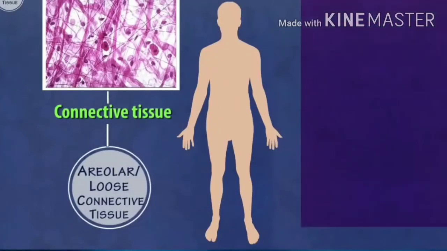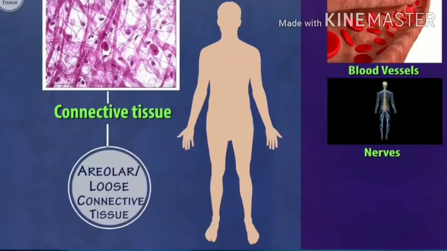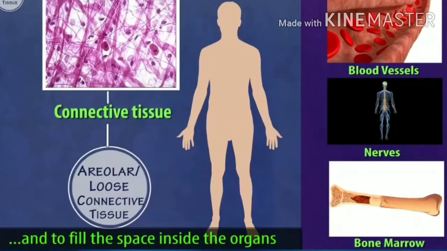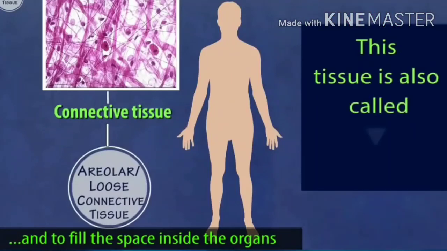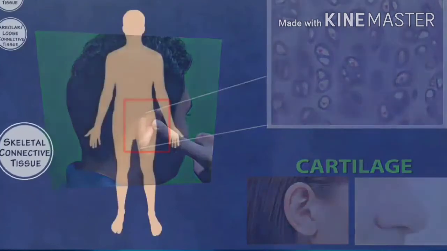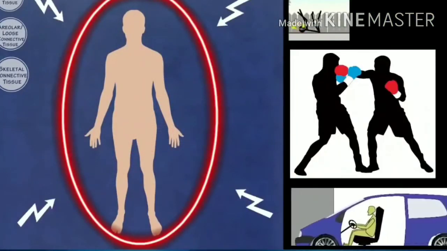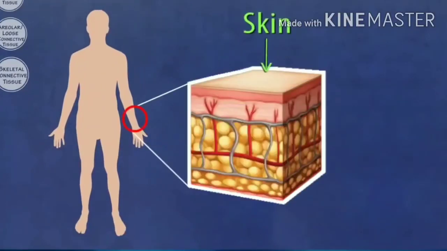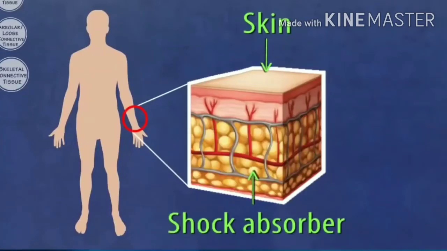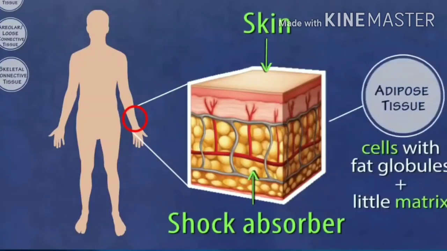It's also present around blood vessels, nerves and in the bone marrow, and to fill the space inside the organs. So mainly this type of connective tissue is used as a filler tissue. Our precious body needs to be safe from the mechanical shocks it might get. To do this, there's a layer of tissue right beneath your skin which acts as a shock absorber. This special type of connective tissue is called adipose tissue. The cells here are filled with fat globules.